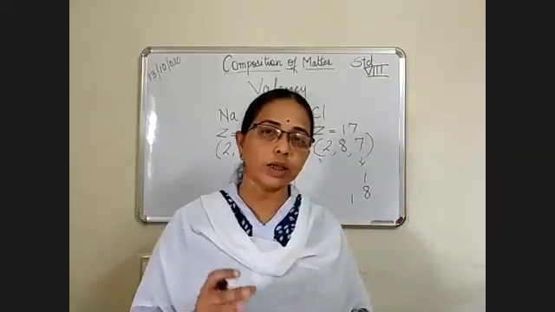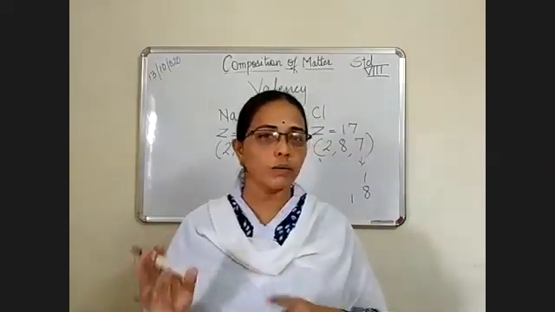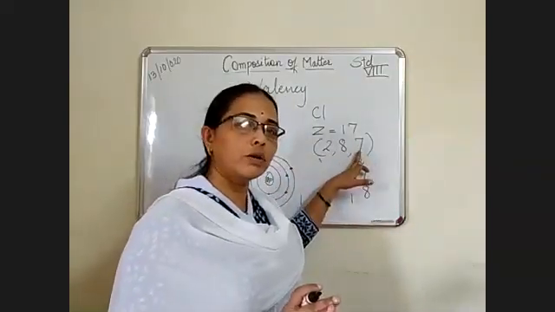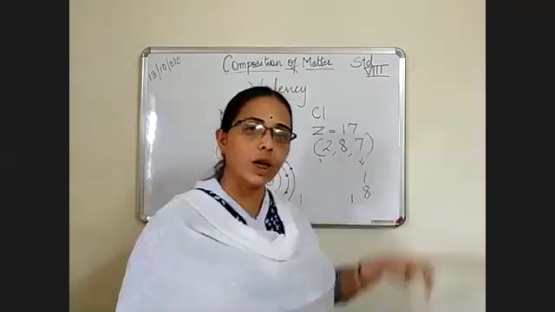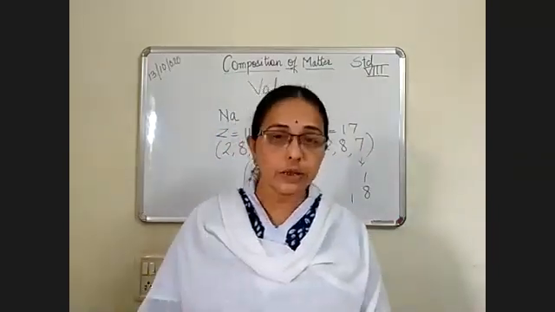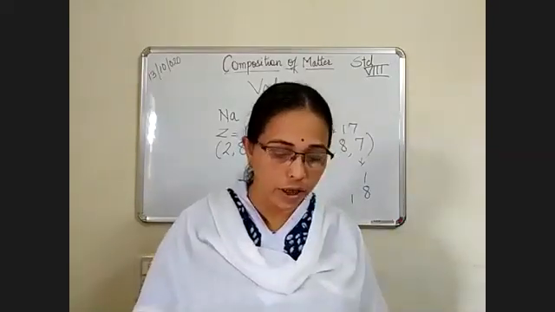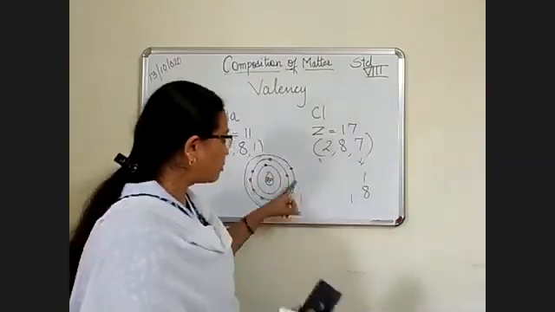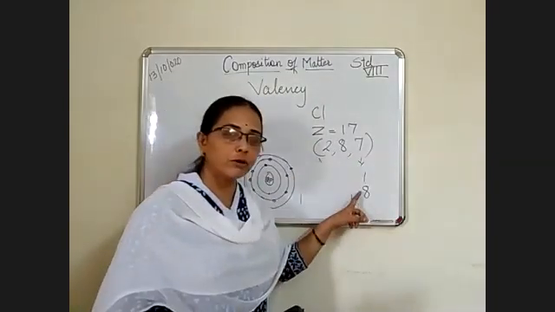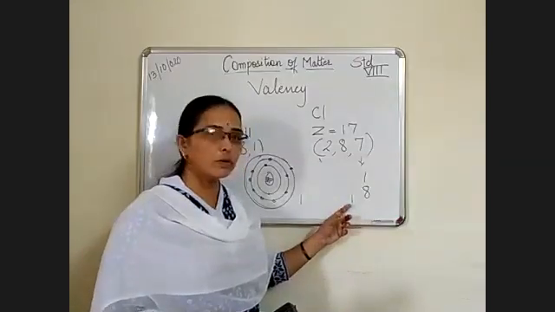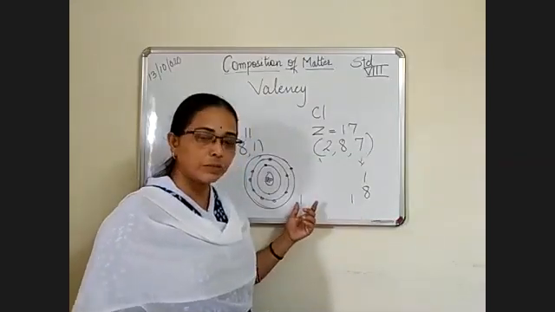We don't say the number of electrons in the last orbit. We say how many electrons they require to give or to take. That calculation we call valency. Sodium gives 1 electron to chlorine and chlorine accepts 1 electron, so the valency of chlorine is 1 and of sodium is 1.